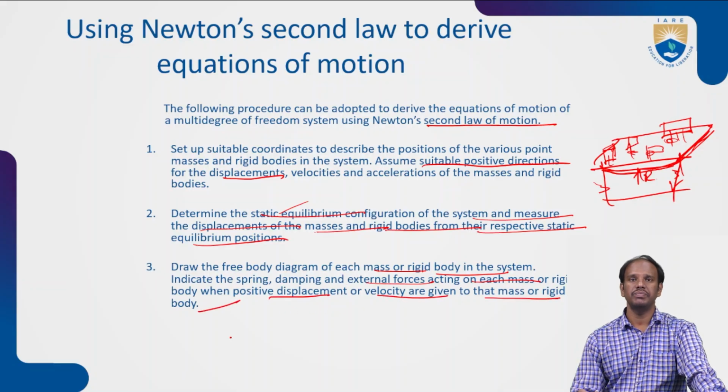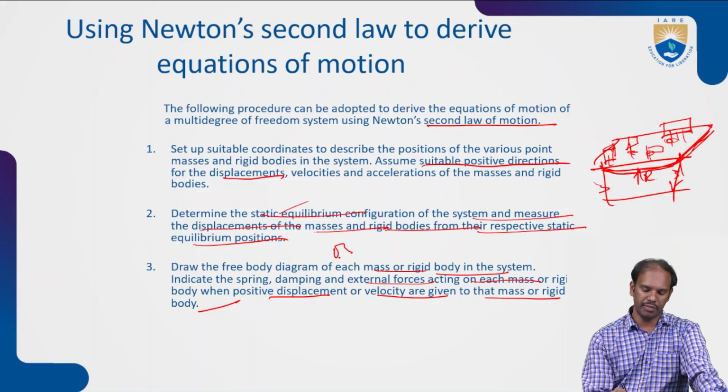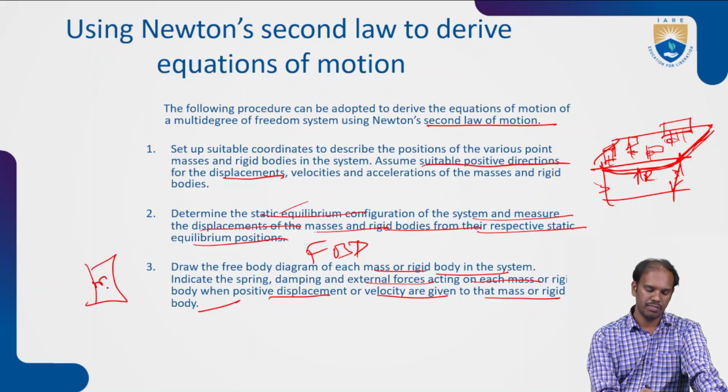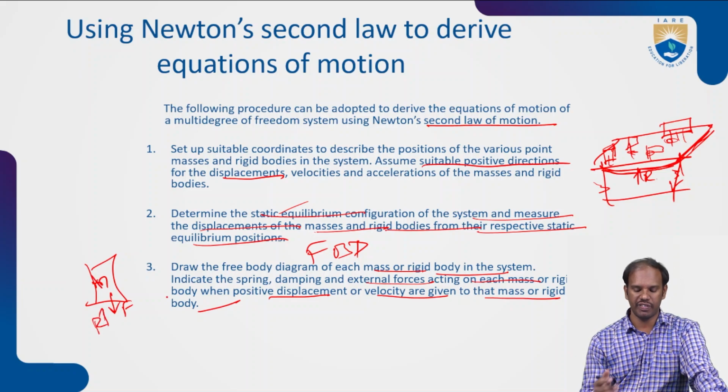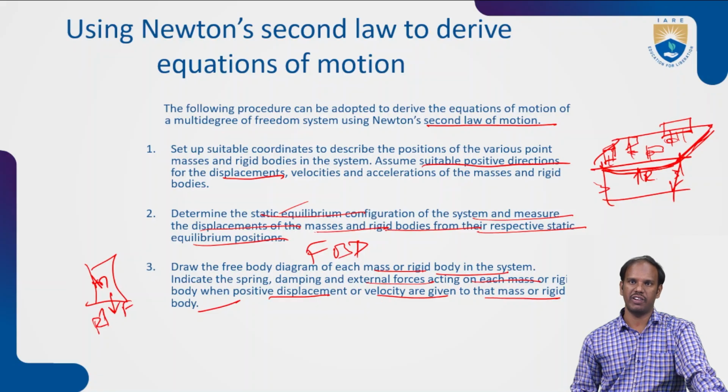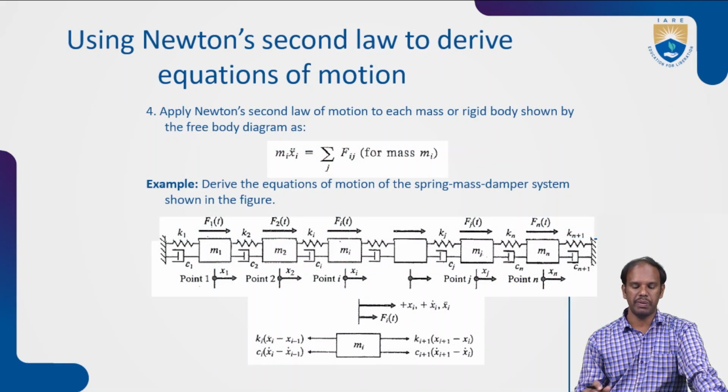So each and every time we require a free body diagram, and we need to note down all these masses, how much force is there, how much reaction force is there. We also need to find the velocity or displacement of the mass or rigid body, how much displacement has come, and note it down. Then apply Newton's second law on this rigid body as shown in the figure.